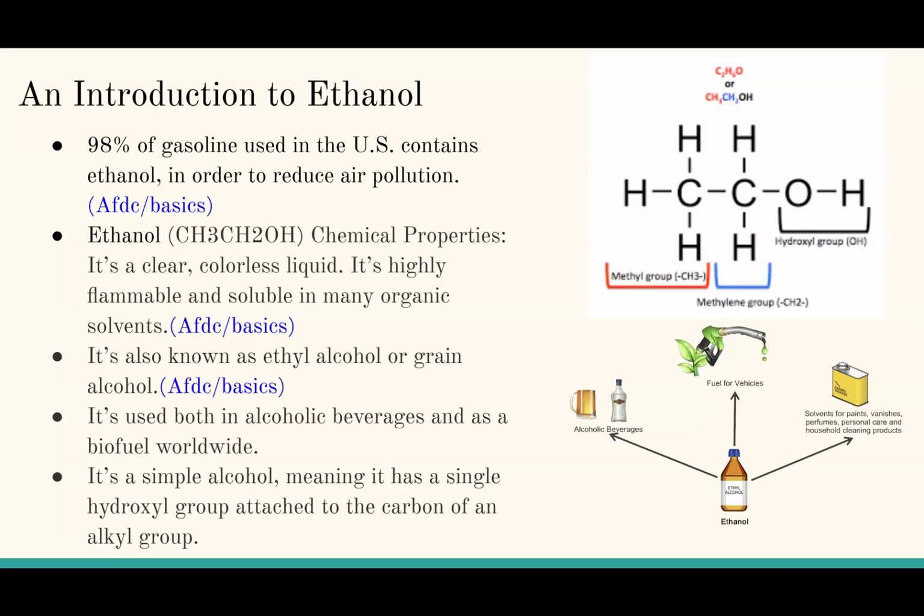Ethanol's chemical properties include being a clear, colorless liquid. It's highly flammable and soluble in many organic solvents. It's also known as ethyl alcohol or grain alcohol. It's used both in alcohol beverages and as a biofuel worldwide. It's a simple alcohol, meaning it has a single hydroxyl group attached to the carbon of an alkyl group.